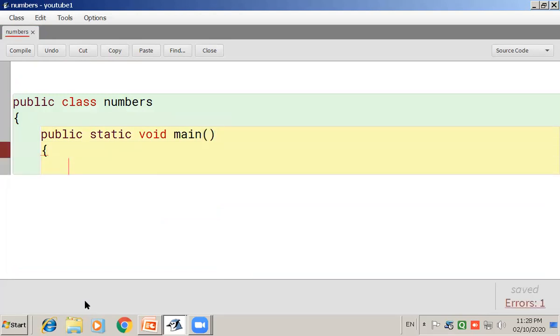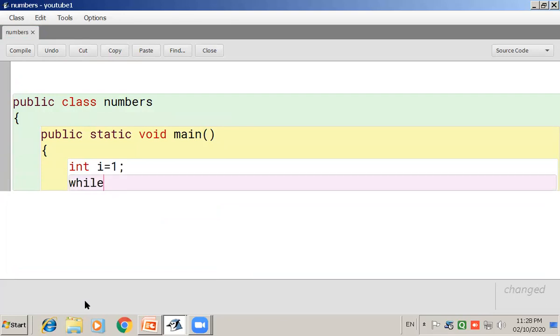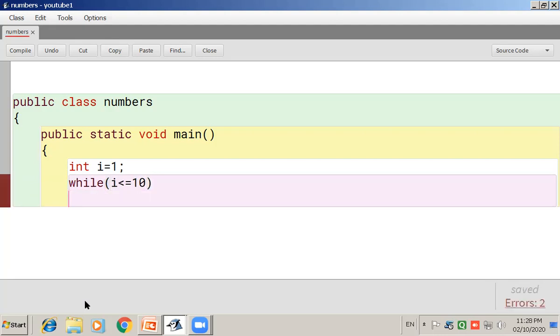Then we have to do the initialization, right? Integer I equals 1. Then give the test expression: while I less than equals to 10. No termination with the semicolon over here. The while statement is not ended with a semicolon.